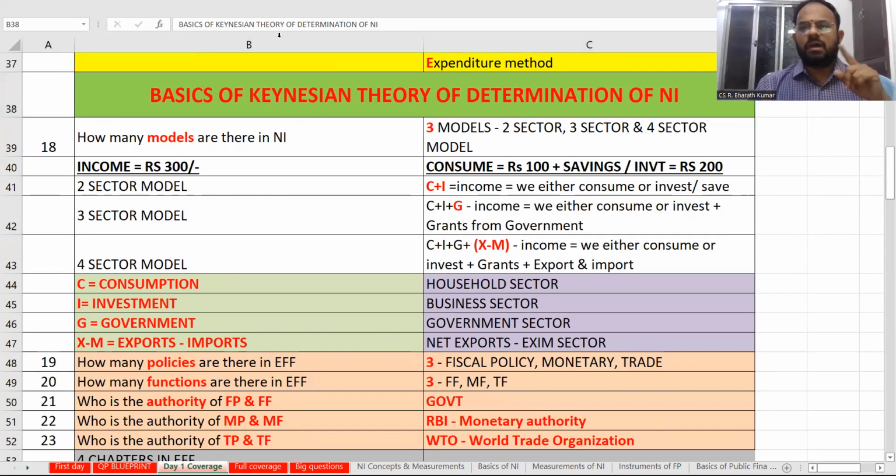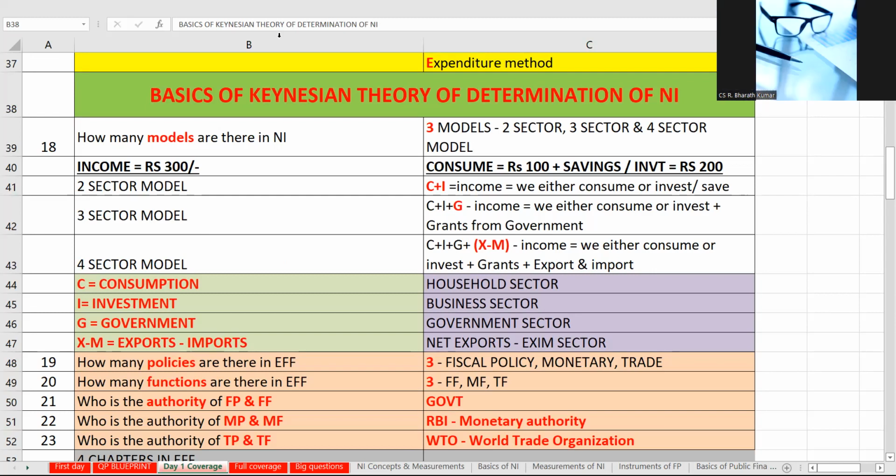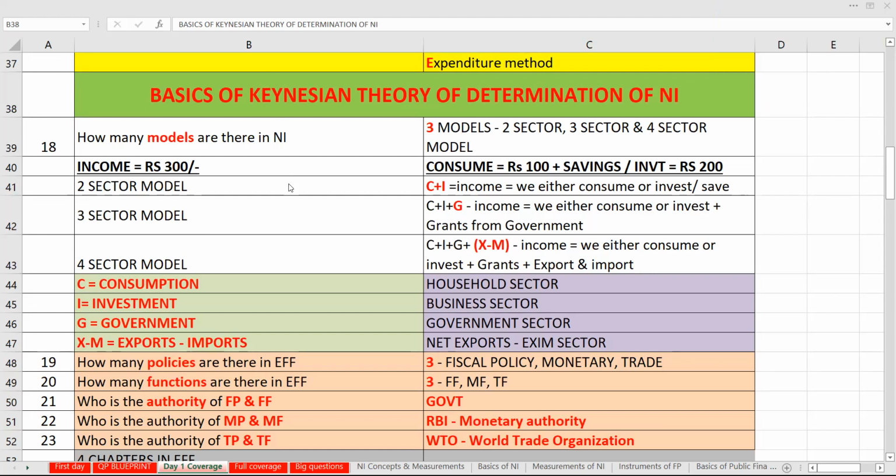Now why are we taking all this for the full-fledged revision? This has to be done on an overall basis. How you are going to approach economics, that's the whole perspective we are covering now. When you cover this 2.5 hour video, I think it is going to make your job very, very, very simple. What is C, I, G, and X minus M?